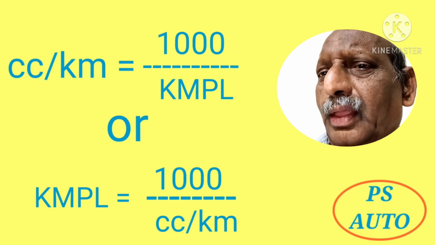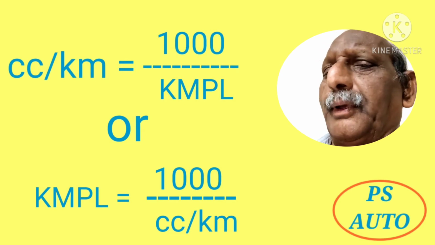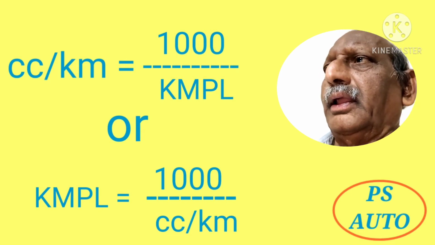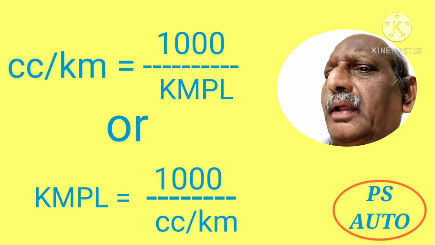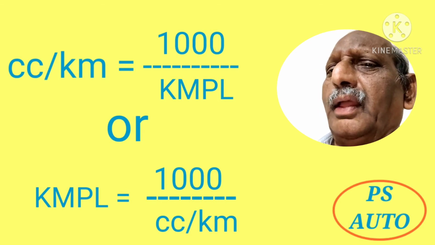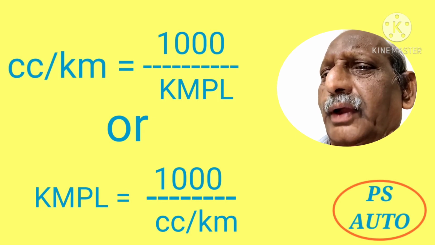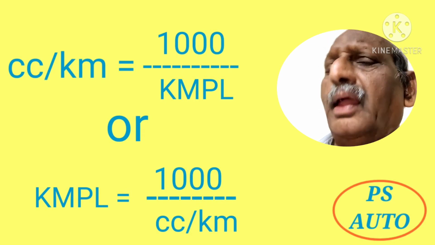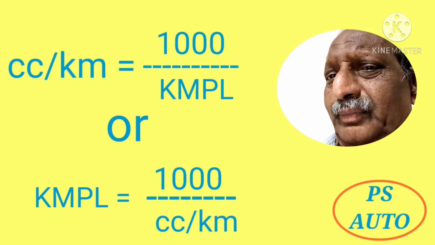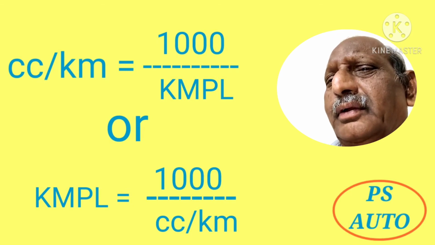So I have used cc per kilometer many times. Readers may get confused about the kmpl and cc per kilometer. That's why I put this video. This simple relationship, kmpl is equal to 1000 upon cc per kilometer and cc per kilometer equal to 1000 upon kmpl. Either way you can use it.